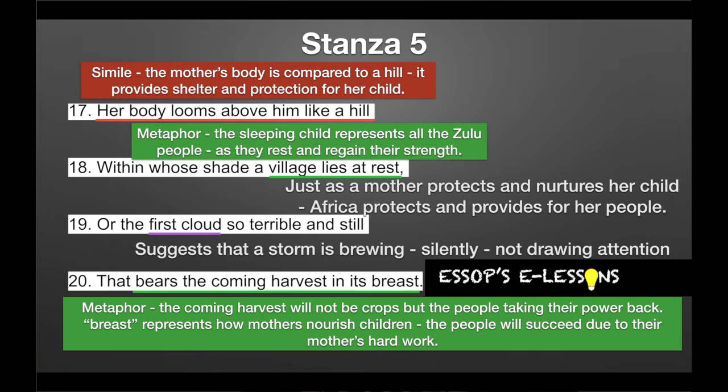The word breast specifically represents how mothers nourish their children, and it tells us that the people will succeed due to their mother's hard work. Right? Whether that's Mother Nature, whether that is their literal mothers, right? But their mothers have raised them, have cared for them, and it will allow them to take their power back.